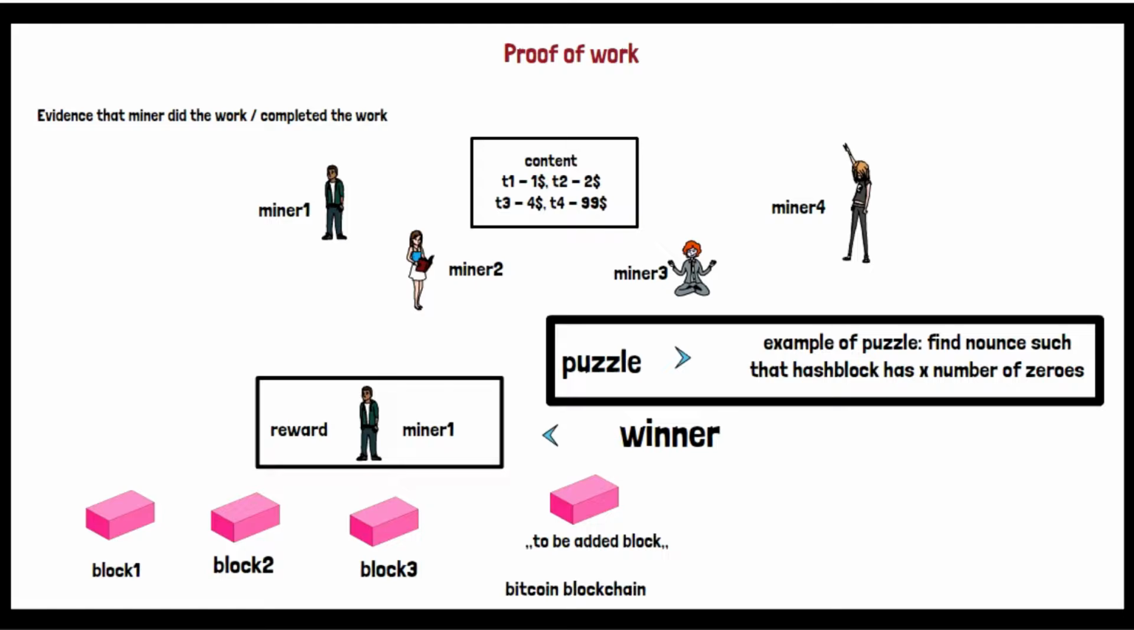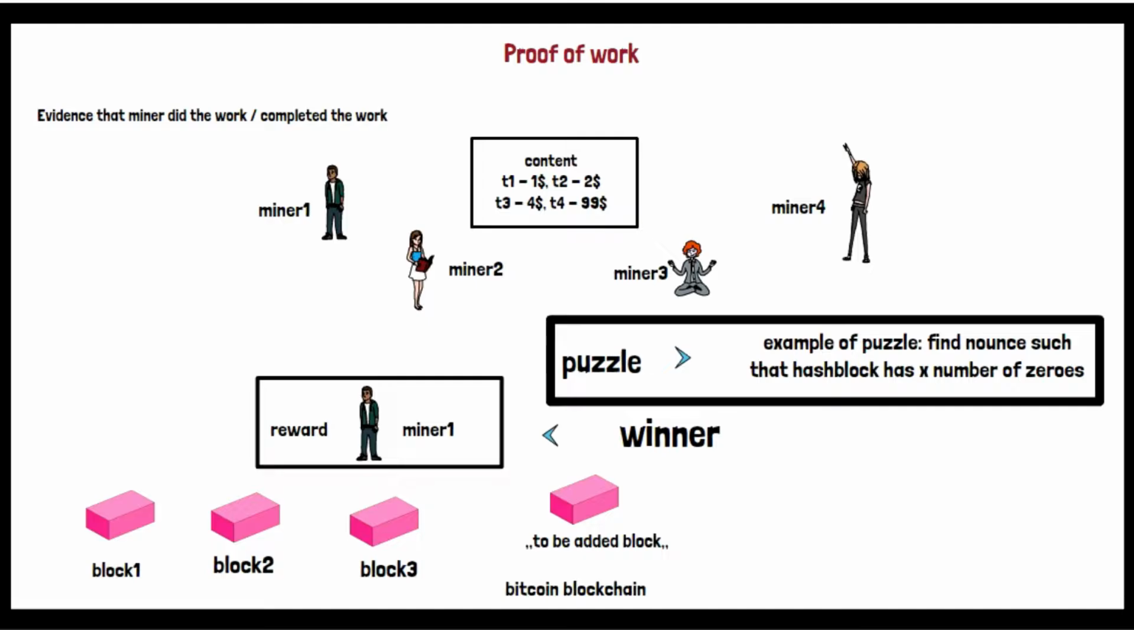Okay, now these four zeros are known as the difficulty level, but that can be increased or decreased based on the number of miners or the amount of traffic that are trying to solve the puzzle. Okay, but in our case, the example of the puzzle is: find a nonce such that the block hash has x number of zeros. Now miner 1 was able to find it, so he's the winner. He got the reward, and the block was added as part of the blockchain. Everything is done. So this puzzle was helping everyone come to a consensus on whose block needs to be kept as part of the blockchain. Okay, so this is one kind of consensus algorithm.